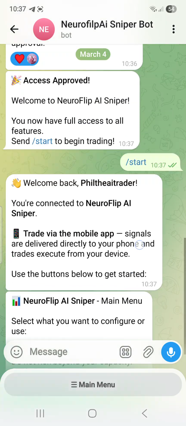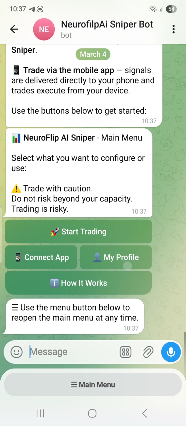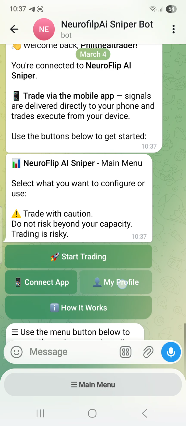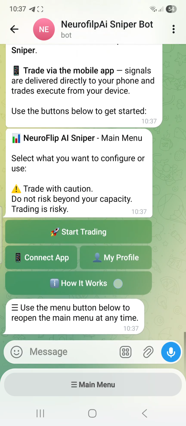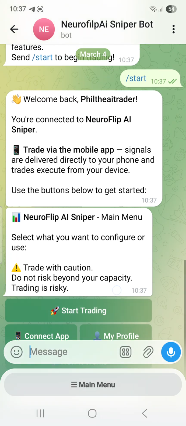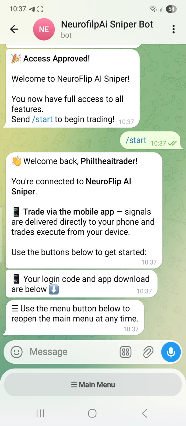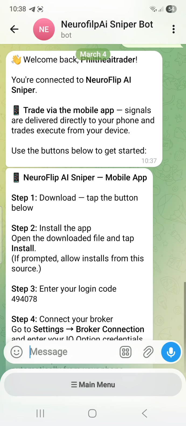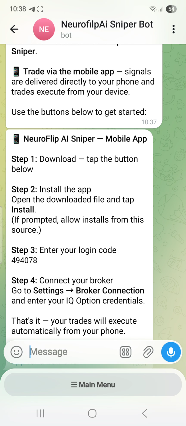Once you click on start, the next thing you have to do is to connect the app. Like I said earlier, the app is not yet on Play Store, which is going to take us a whole lot of time before we can put it on Play Store. But we have been able to find a way that you can download it without having any issue, which I'm going to be showing you in this video. So all you just have to do right here is connect app. Once you click on connect app, you wait for more information. Just follow this information. You say download, tap on the button below, install the app, open the downloaded file and tap install.